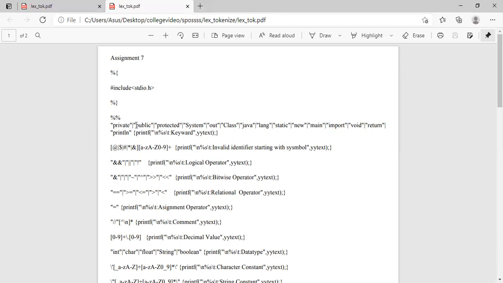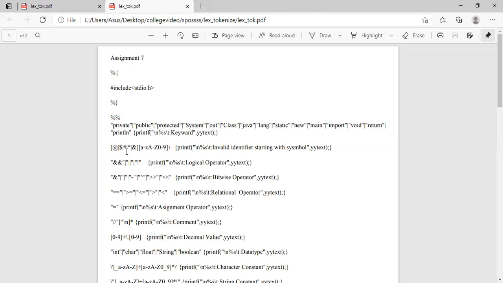So let's see this percentage part. If we get in our Java file keywords such as private, public, protected, system, out, class, java, lang, static, new, main, import, void, return, print, it will print it as a keyword. These are the keywords, and it will detect that yytext, that means private, is a type of keyword. So private is one token and its type is keyword.